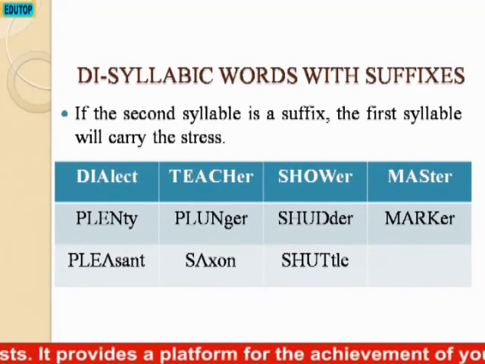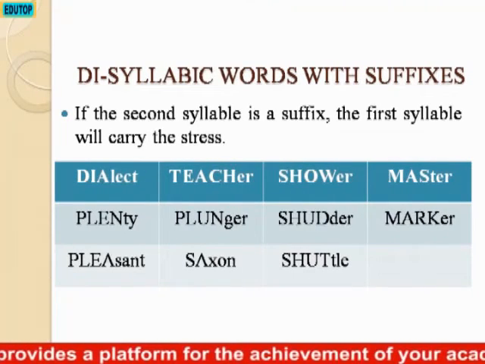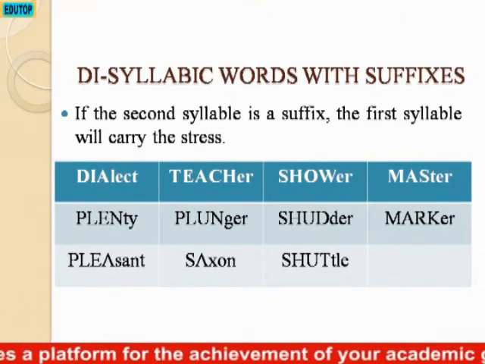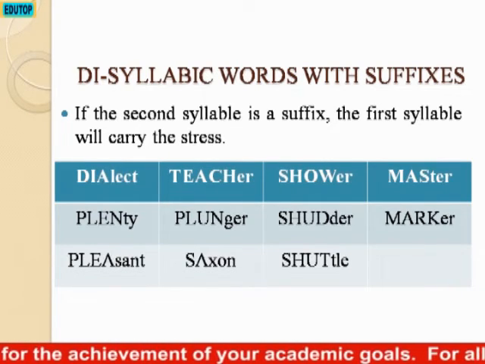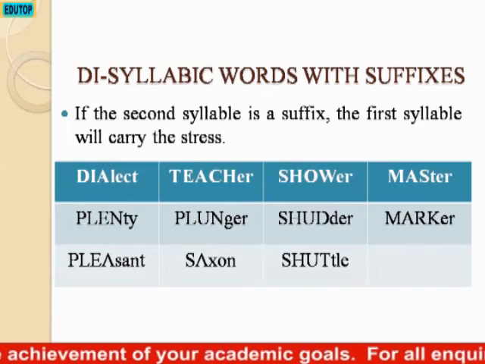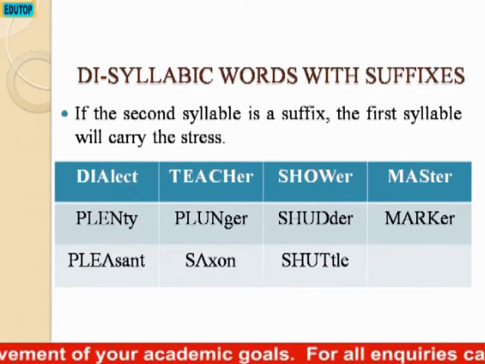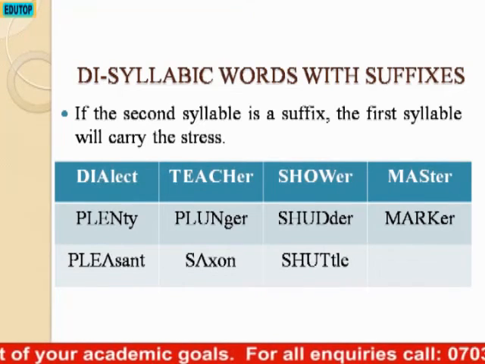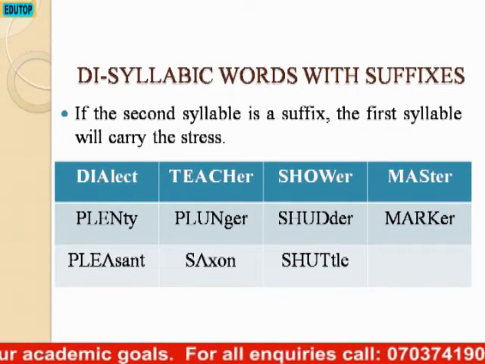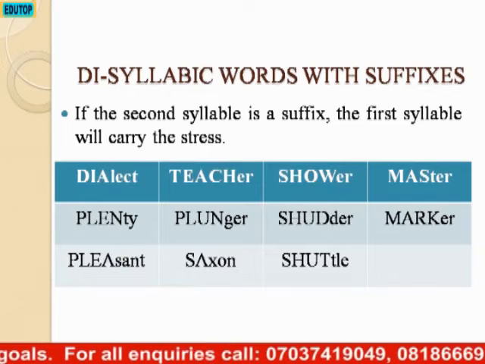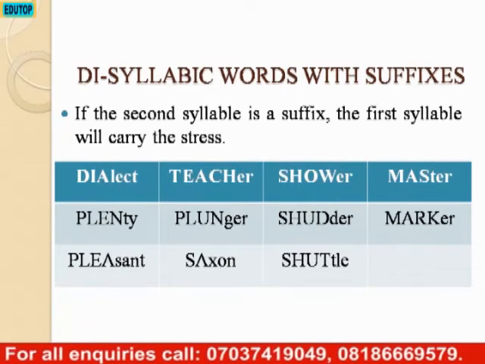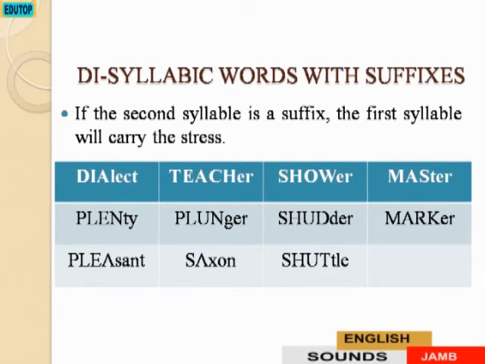Now to disyllabic words with suffixes. So when we have suffixes, you are going to stress the first syllable, and this implies that wherever you have either a suffix or a prefix in a disyllabic word, you cannot stress the prefix, neither can you stress the suffix. It is the base word or the root word that you are going to stress.